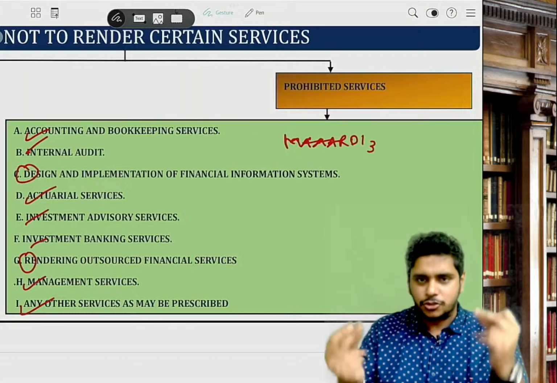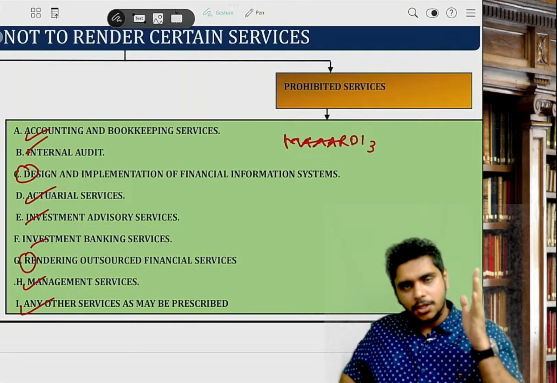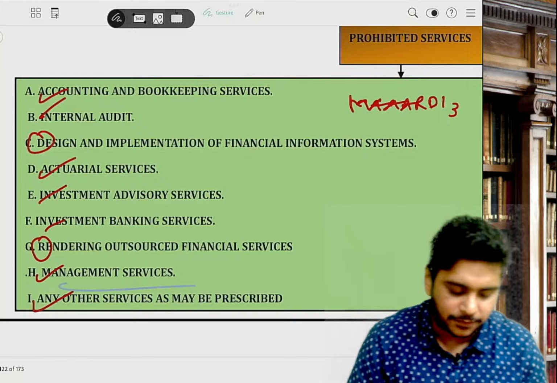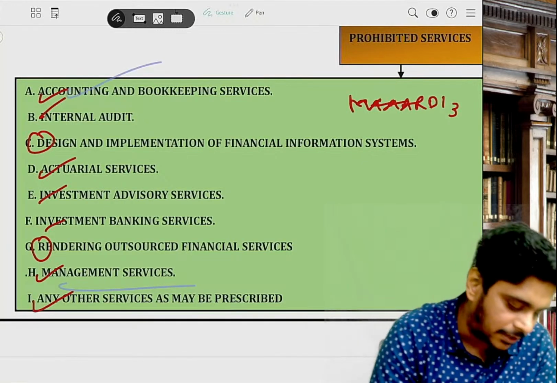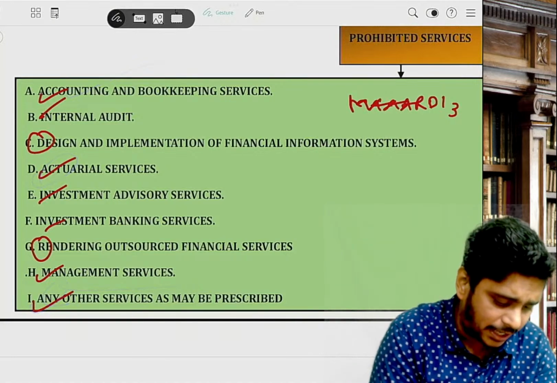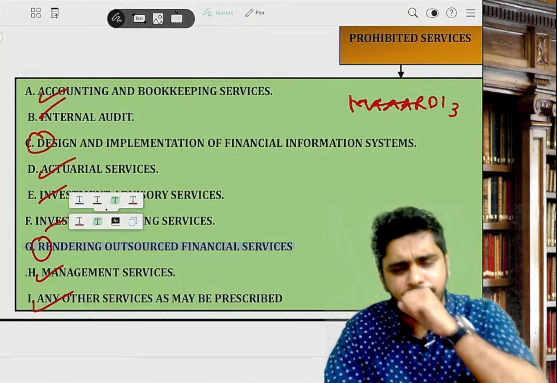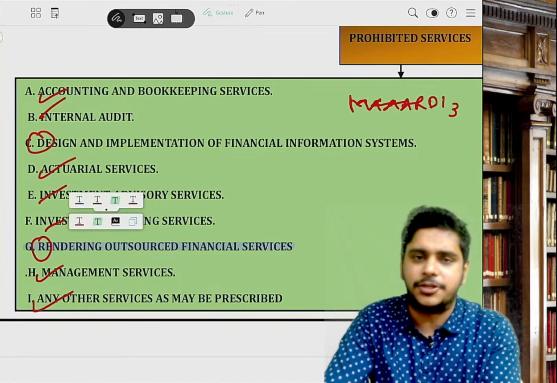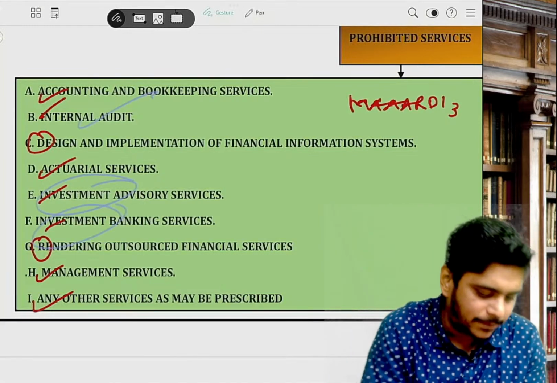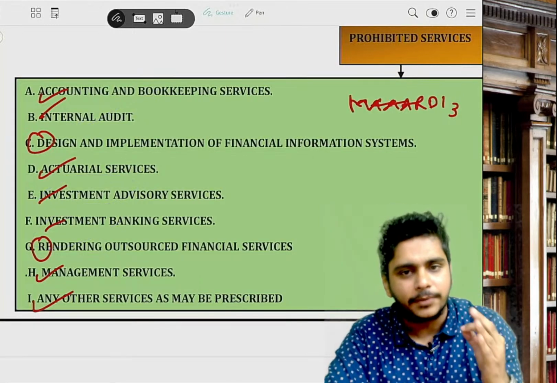Okay. Back to section 144, prohibited services. They can ask you in MCQ, they can ask you in descriptive also. Mnemonic: Mardi. Management services. A: Accounts and bookkeeping services. A: Actuarial services. A: Any other services. R: Rendering of outsourced financial services. D: Design and implementation of financial information system. I: Internal audit, investment advisory, investment banking services. Mardi. Prohibited service. Okay.